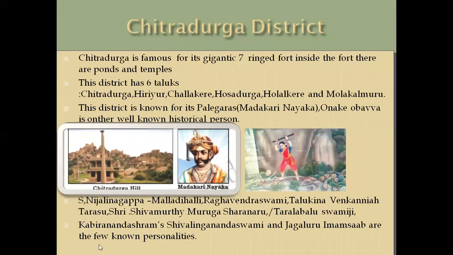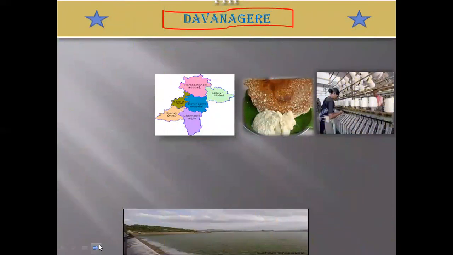And also we can see Nijalingappa, Maladihalli Raghavendra Swami, Tulukina Venkatannaya, Tarasu, Sri Shivamurthy Murugha Sharanaru, and Taralabalu Swamiji are the famous persons we can see here. And also Kabir Anandashrama, Shivalingananda Swami, and Jagaluru Imam Sahib are a few personalities we can see here in Chitradurga district. And also we can see Davangere.